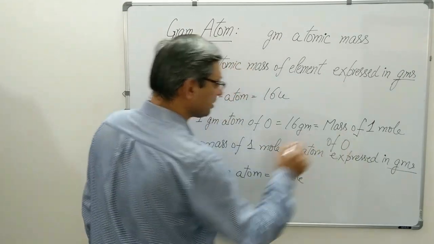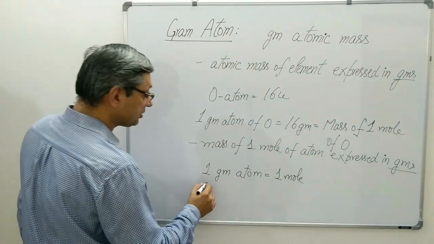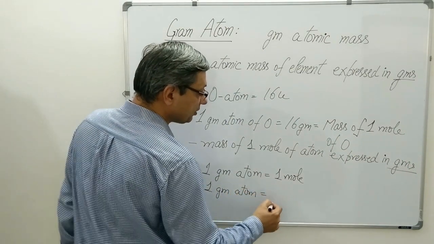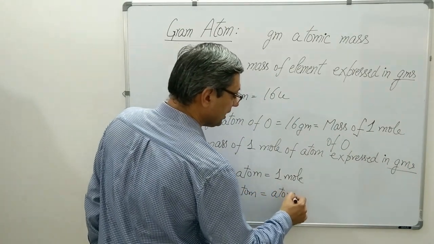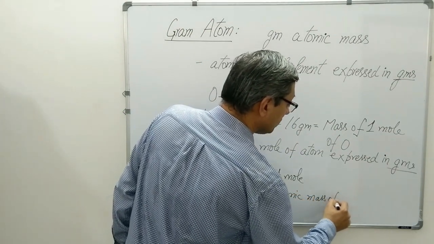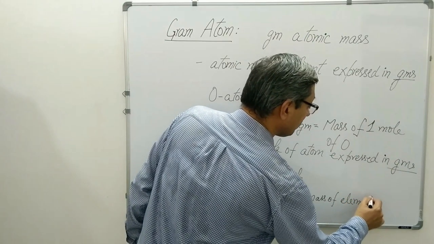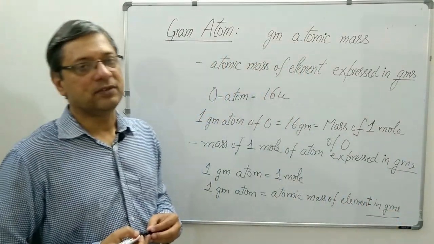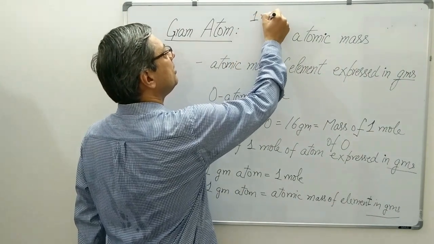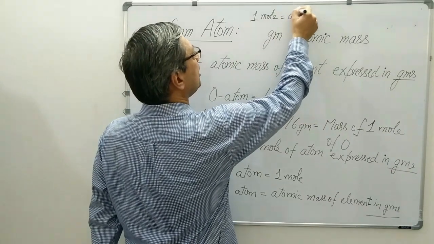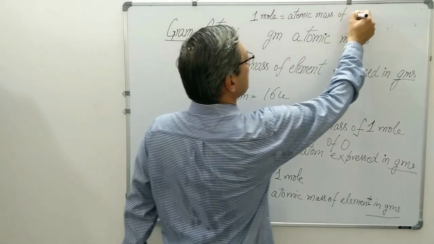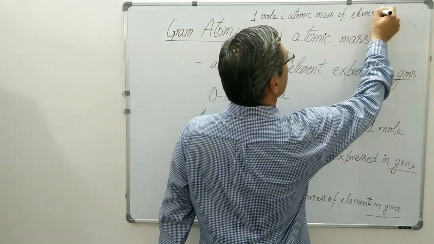And just by the definition, we have understood that 1 gram atom is equal to the atomic mass of an element expressed in grams. Many times you may have seen it written like this: 1 mole equal to atomic mass of an element in grams.